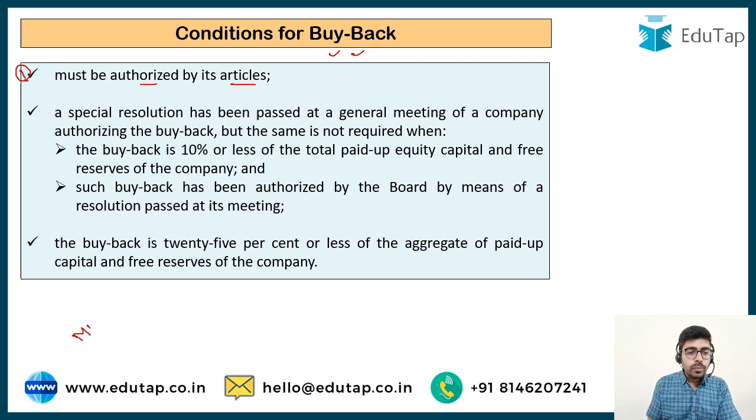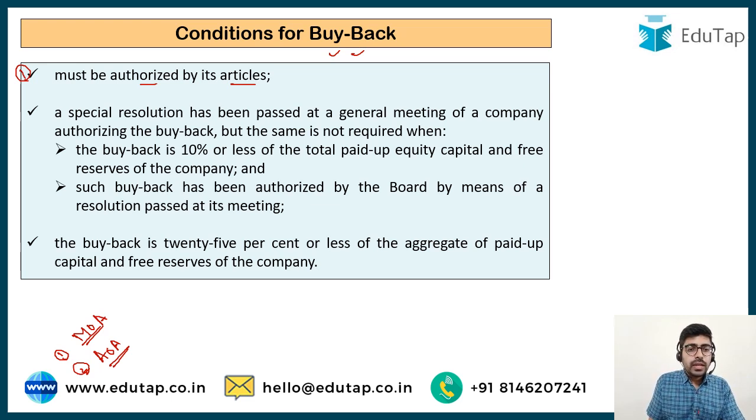Every company has two main documents. One is the memorandum of association and the second is the articles of association. The memorandum has different clauses about the company, and it is mainly with regard to the company's dealings with outsiders, the objects of the company and other things. Articles of association is about the internal working of the company, the internal rules and regulations. Now this articles of association has to permit the company that yes, it can go for buyback.